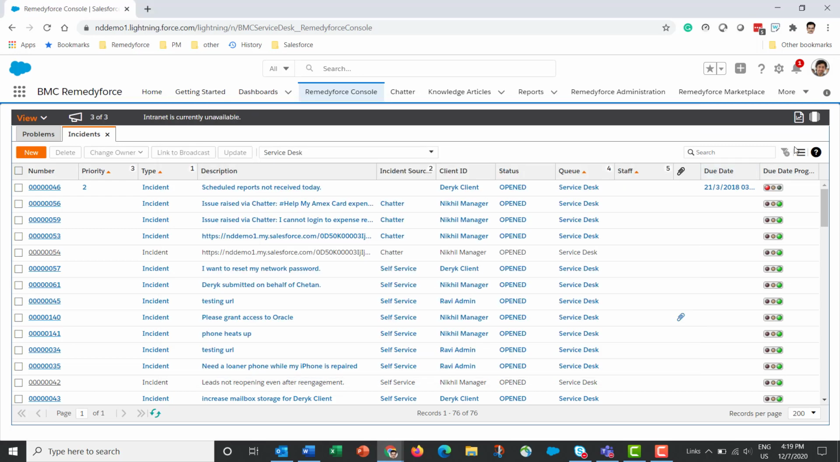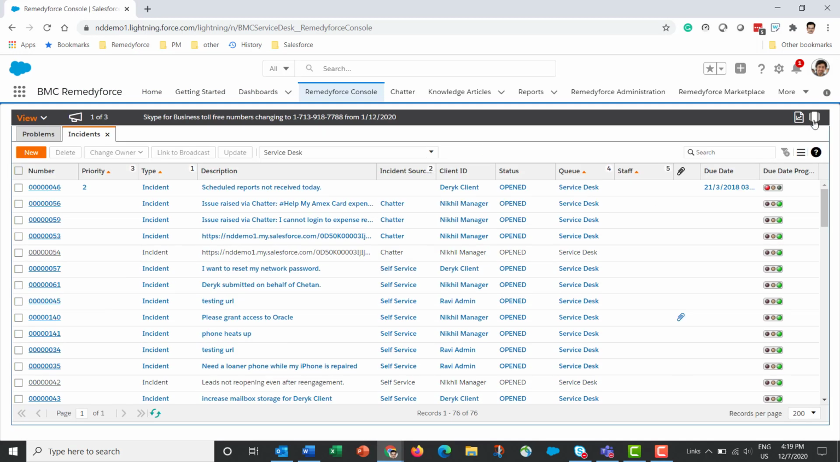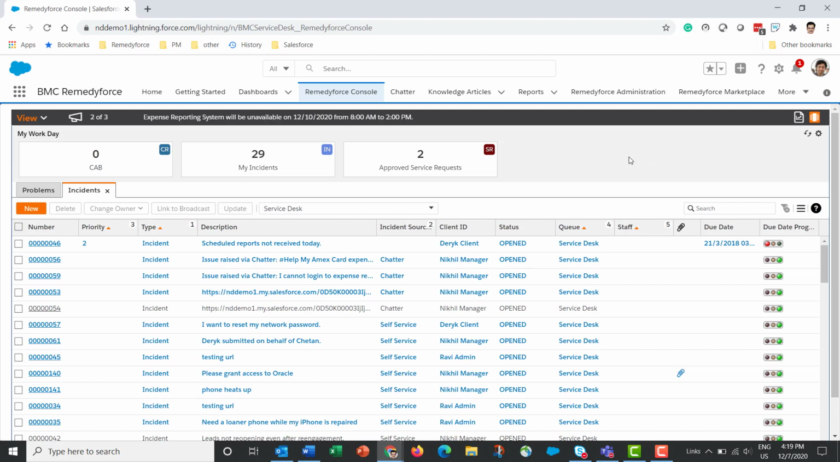Also on the console we have got My Workday. You can click this icon to enable or disable My Workday. My Workday displays a list of metric cards on the console. These metric cards display tactical metrics about what's going on in the service desk. These will be records of all those transactions or records that the service desk works on: incidents, service requests, changes, problems, releases, and so on.